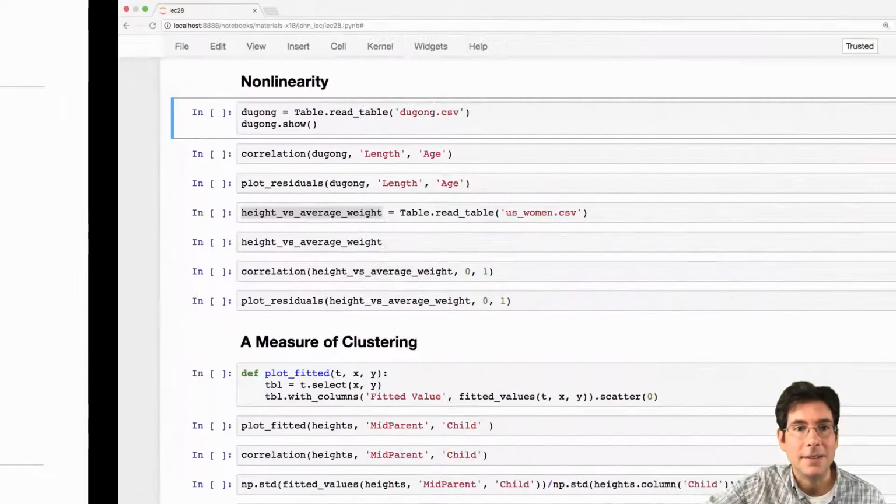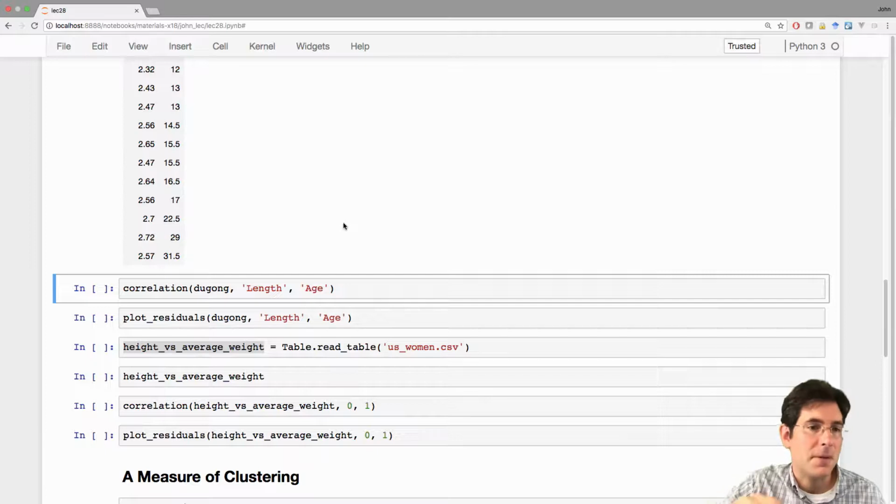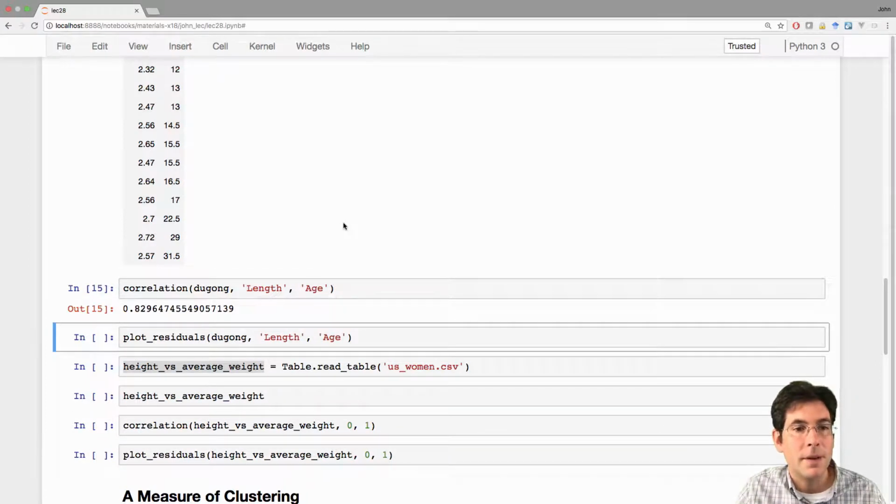Let's take a look. So here's a table of the age of a dugong and its length for a bunch of different dugongs. And there's a very high correlation between the two. You might think, if the correlation is that high, the association must be linear. But that's not a good conclusion to draw.